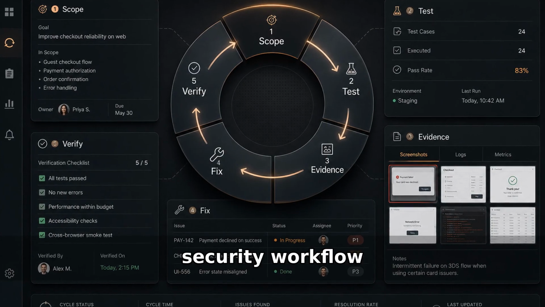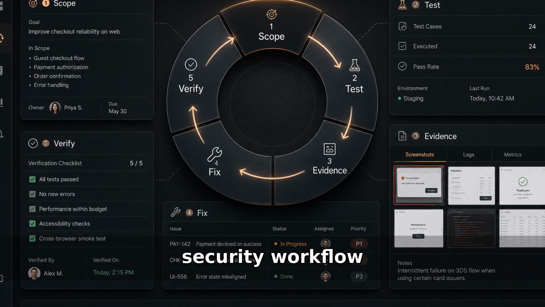This is how security teams work. Scope, test, evidence, fix, verify.